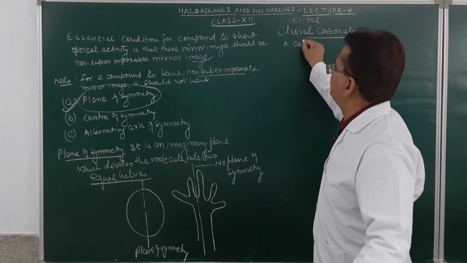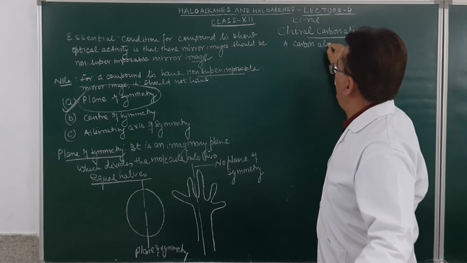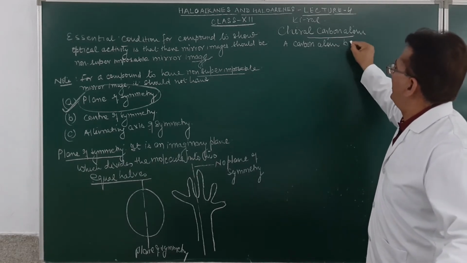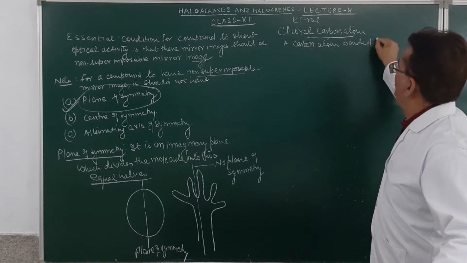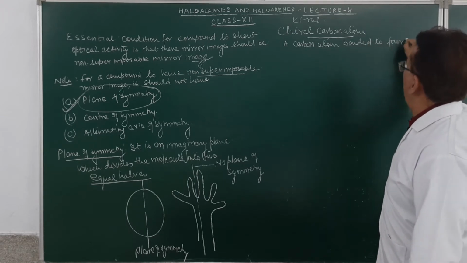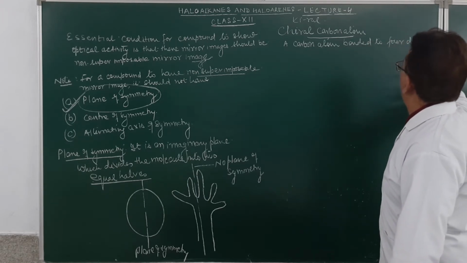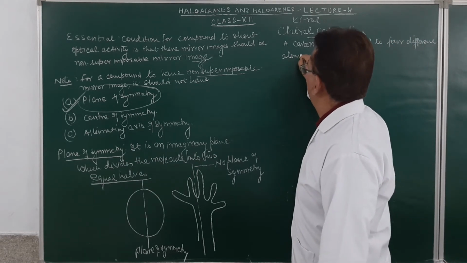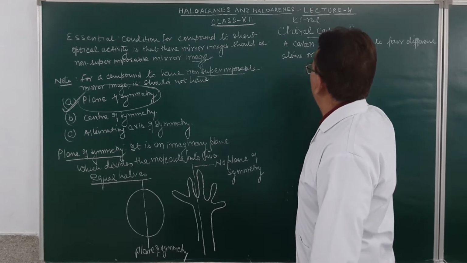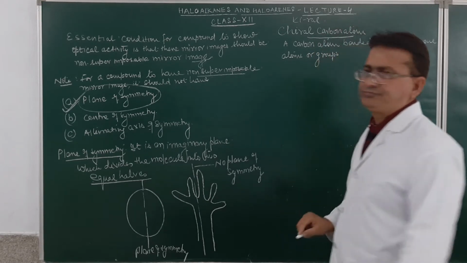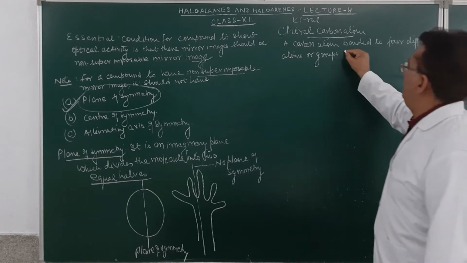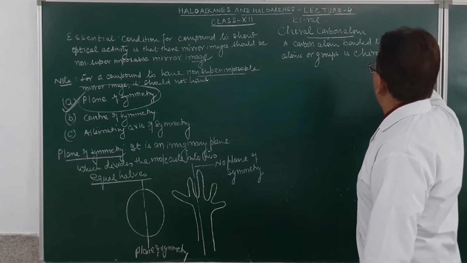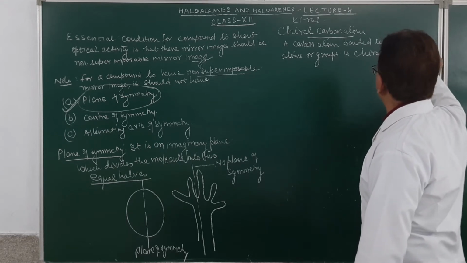So what is a chiral carbon atom? A carbon atom bonded to 4 different atoms or groups is called a chiral carbon atom.